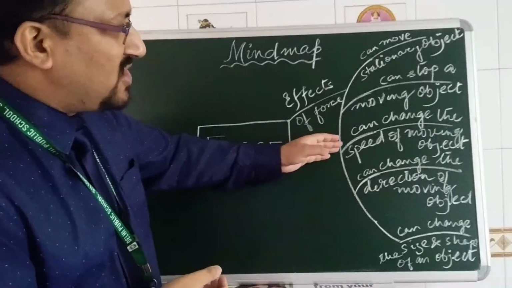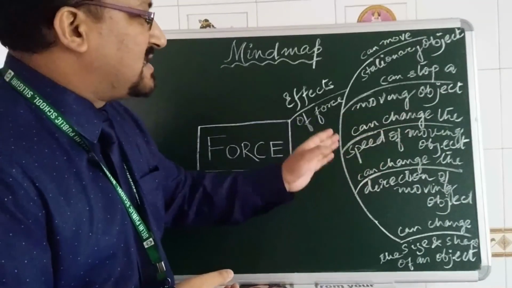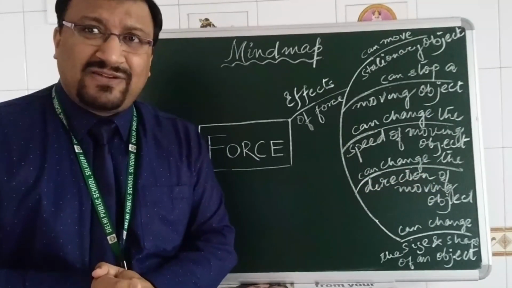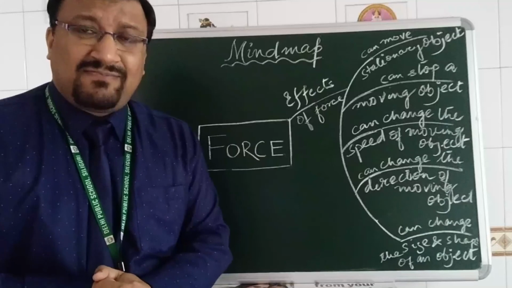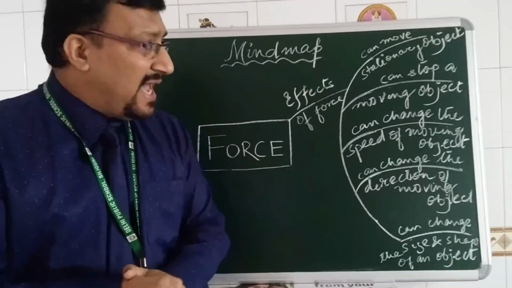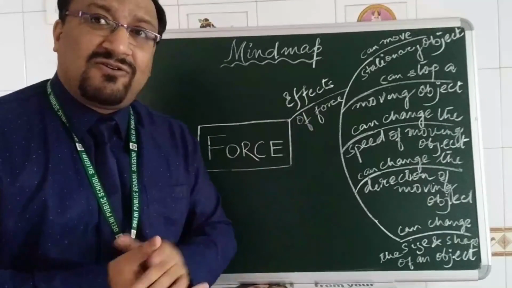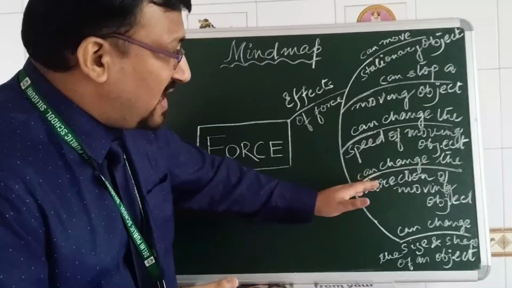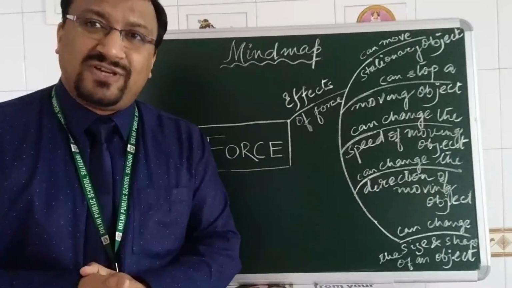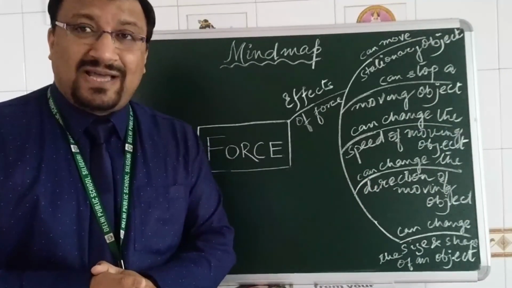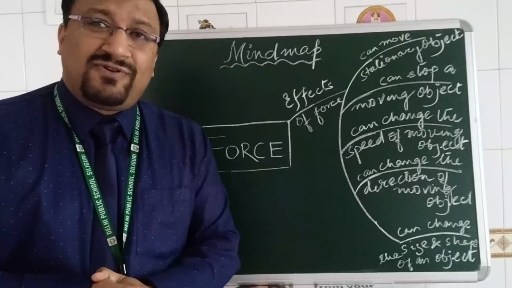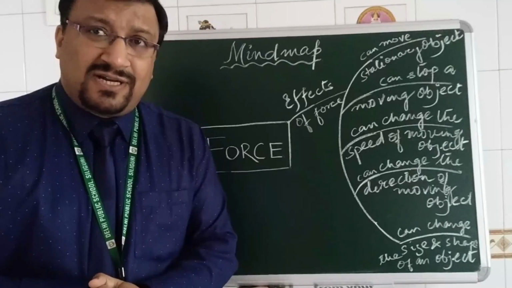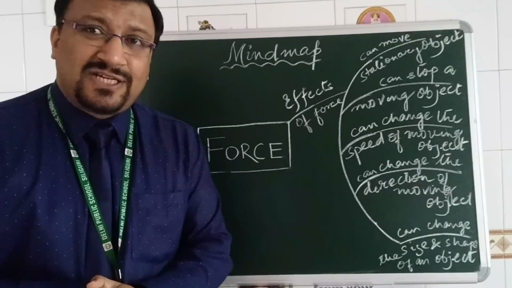The third branch talks about how force can change the speed of a moving object. Yes, this is again something we have learned, that by the application of force we can change the speed of an object. Either we can increase or decrease the speed. It can change the direction of the moving object. By the application of force, if we wish to turn around a circle, we can turn around easily with the application of force.